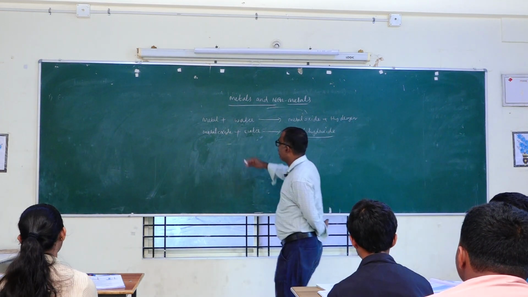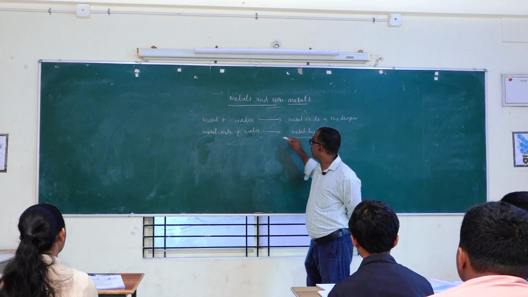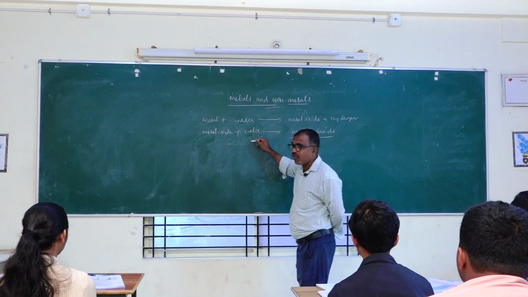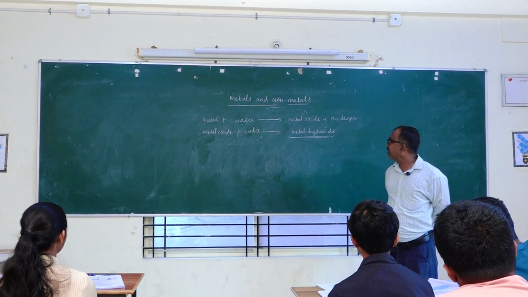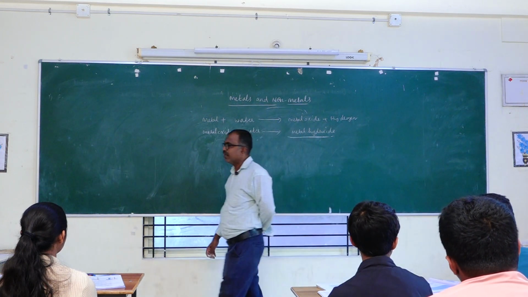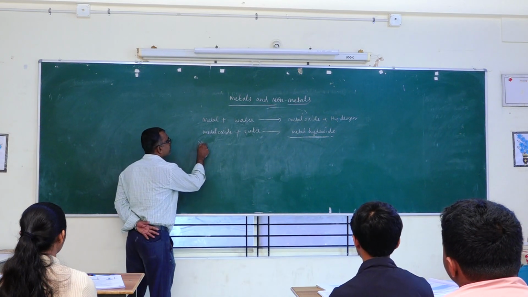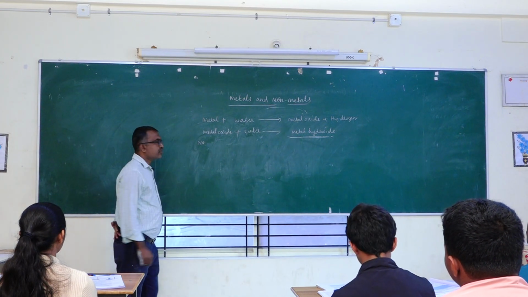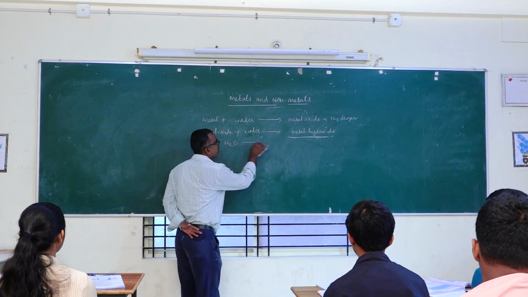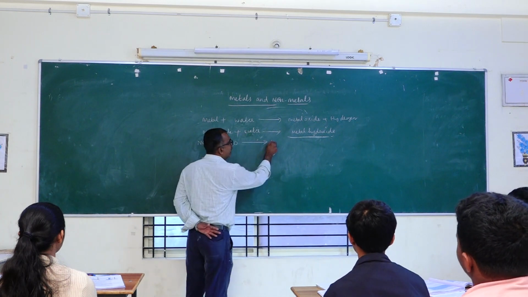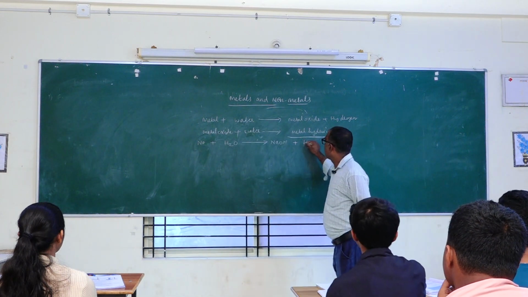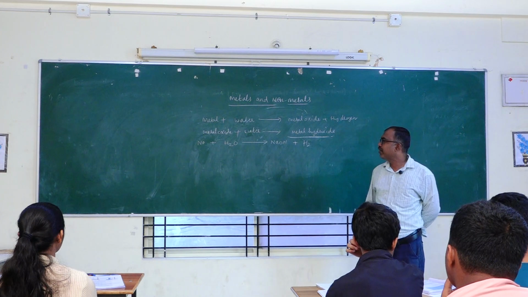So this is the statement. Metals react with water, give metal oxide plus hydrogen. This metal oxide reacts with the water and forms metal hydroxide. Then here, for example, let us take sodium. Sodium reacts with water. It is going to give what? Sodium hydroxide, NaOH, plus it is going to give hydrogen.